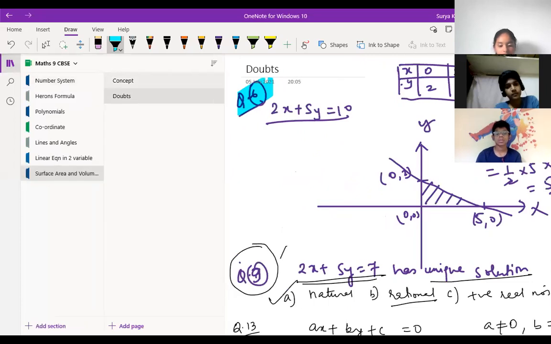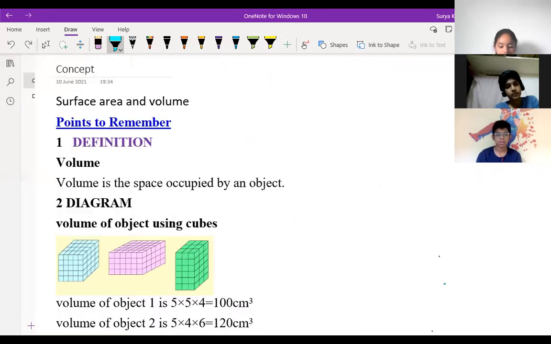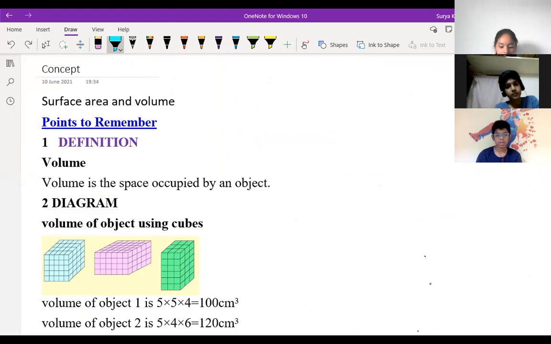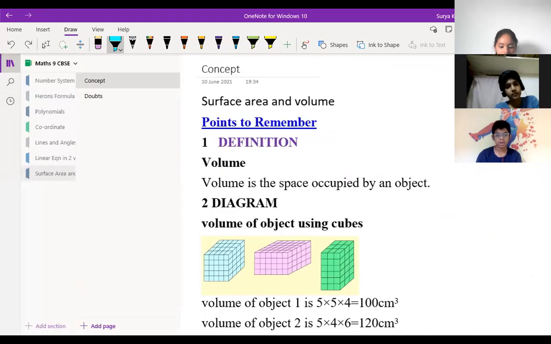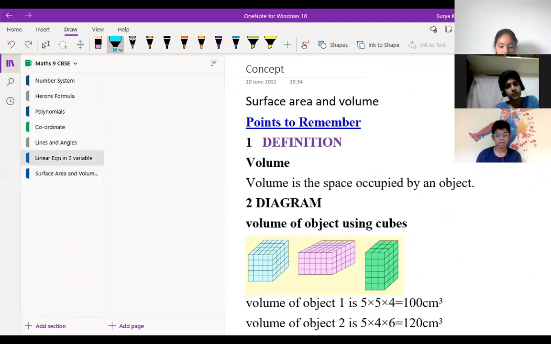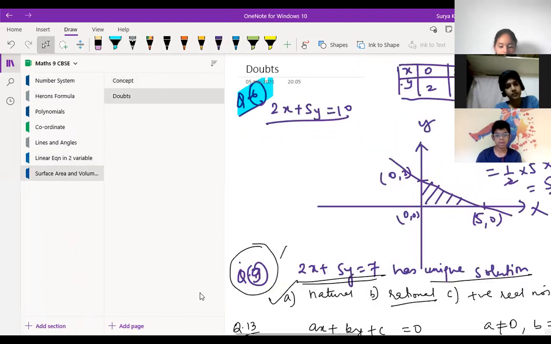Now we'll start the new concept. That chapter got finished almost, right? So linear equations, I also have some doubts. I have sent you. Okay, fine. And sir, could you release the score? Yeah, right now, wait, I'm just waiting. That's why I opened WhatsApp here. 10B, 9B, 1 minute. I'll release right now. 9th and 10th both I'll release right now.